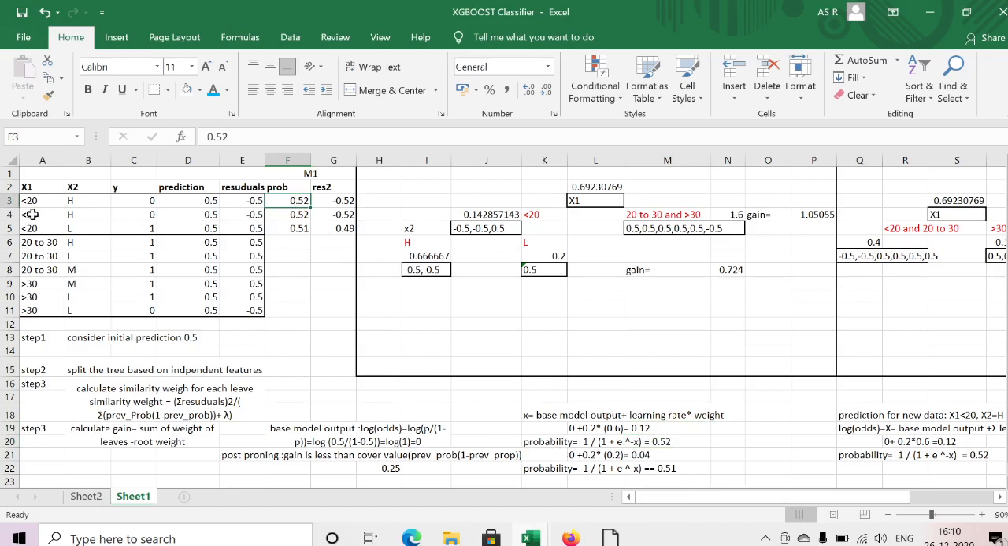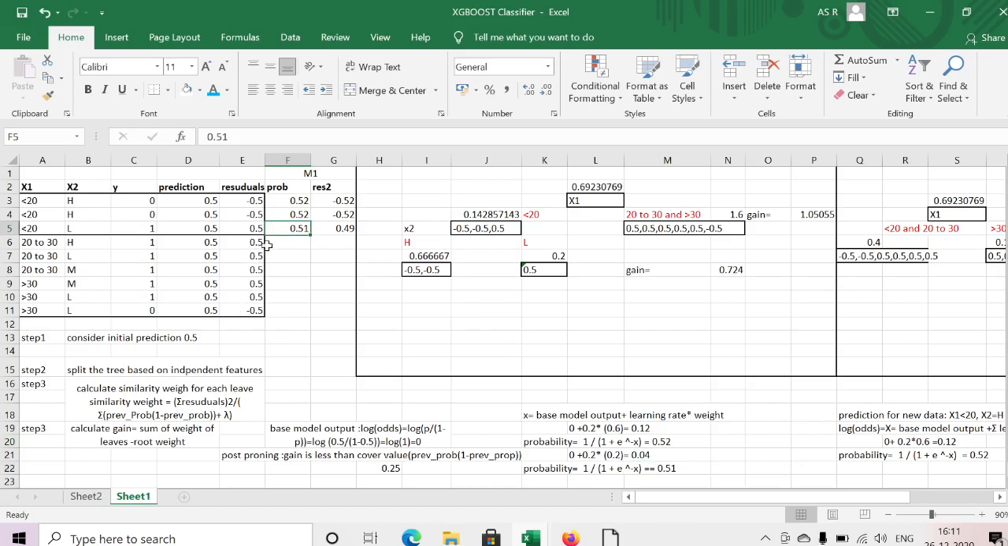For the second record, it is also high, so it comes to here and I will get the same probability. For the third record, less than 20, I will come to here. If my x2 is low, I will come to the right side. My weight is 0.2. My base model output is 0, 0.2 is my constant learning rate, multiplied by the weight of this leaf, 0.2. Similarly I calculated the x value as 0.04. Then I replaced it: 1 divided by 1 plus e power minus 0.04, and I got 0.51. Similarly I got the probabilities.